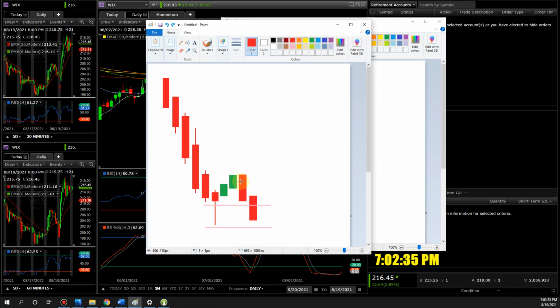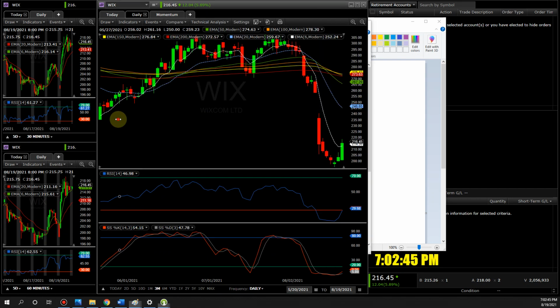But if it does fail like this right here, you need to have a stop loss right here. If you want to give it more time, definitely right here. Once they break below that, you need to get out. You need to cut your loss, because it did that so many times right here for Alibaba.